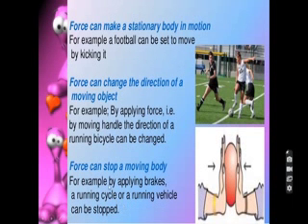So these are all effects that the force can exert, and they can change the shape of the body. The force can make a stationary body in motion. Force can change the direction of a moving object, and force can stop a moving body. So there are different effects of the forces on the body.